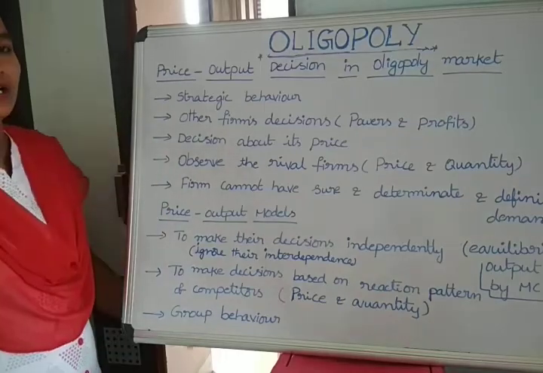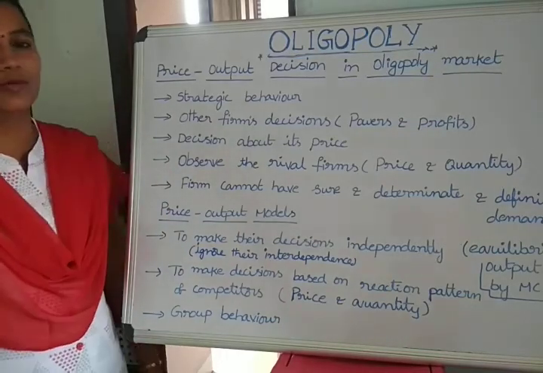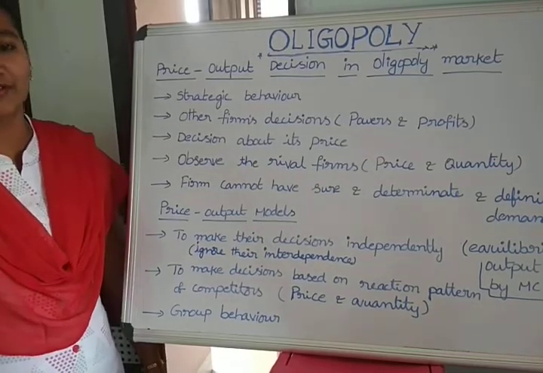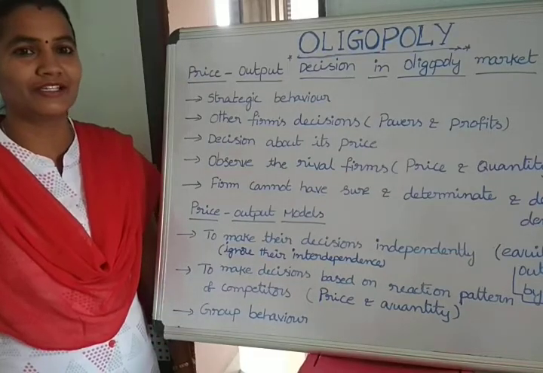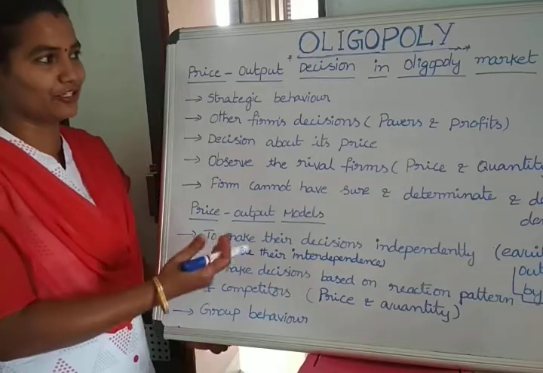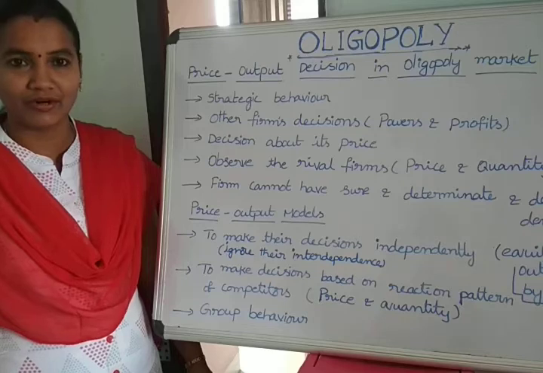Let me first recall what oligopoly is. We already know that a small number of firms operate in the total market. These small number of firms produce large quantities, because the number of firms is small but they produce more quantity.